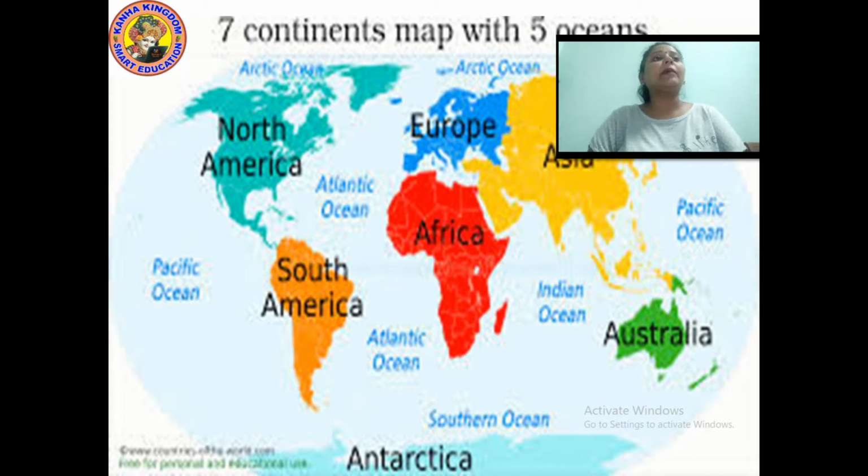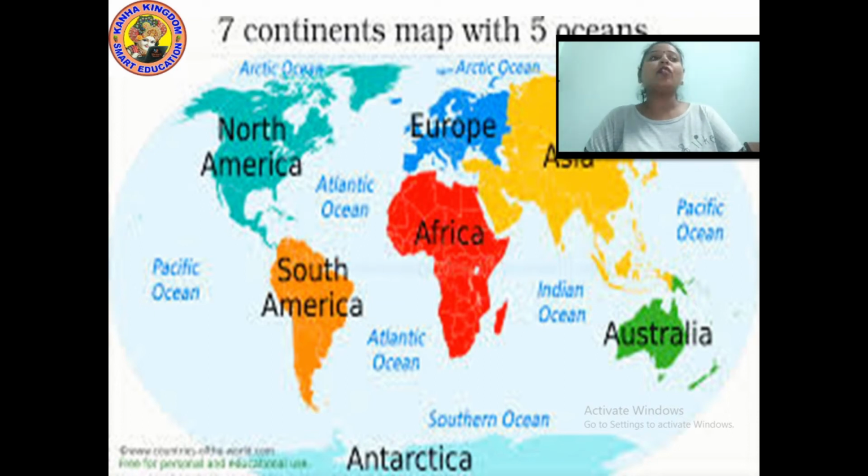Now, are you able to see this map? Here in this map, we are showing you the 7 continents with 5 oceans.